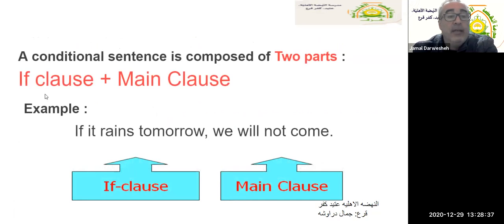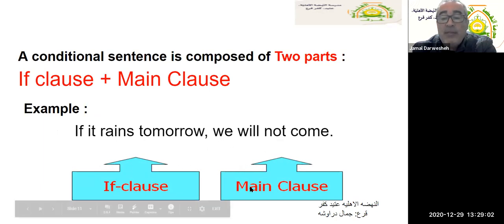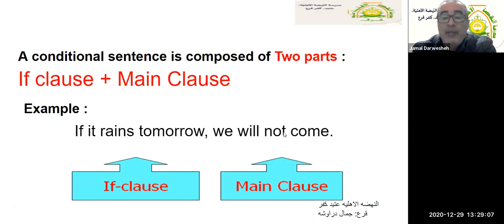Again, a conditional sentence is composed of two parts. The if clause, where we have the condition, and the main clause, where we have the answer or the main result of the condition. For example, if it rains tomorrow, we will not come. So the condition is if it rains, this is the if clause. We will not come is the main clause or the answer. If it rains tomorrow, we will not come. We can also say we will not come if it rains tomorrow, but then we don't have to use the comma.